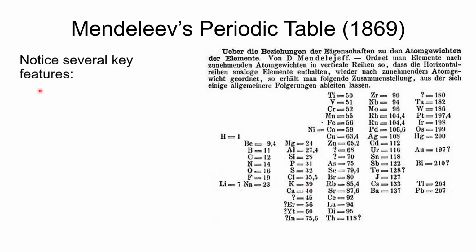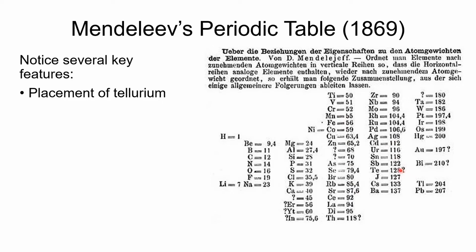So, several key features that I want to point out. Look at the placement of tellurium. So oxygen, sulfur, selenium, tellurium. Well, tellurium, if you look down this list, you'll see that all of these elements are in order of increasing atomic mass. But tellurium is out of order, so he put a question mark there.